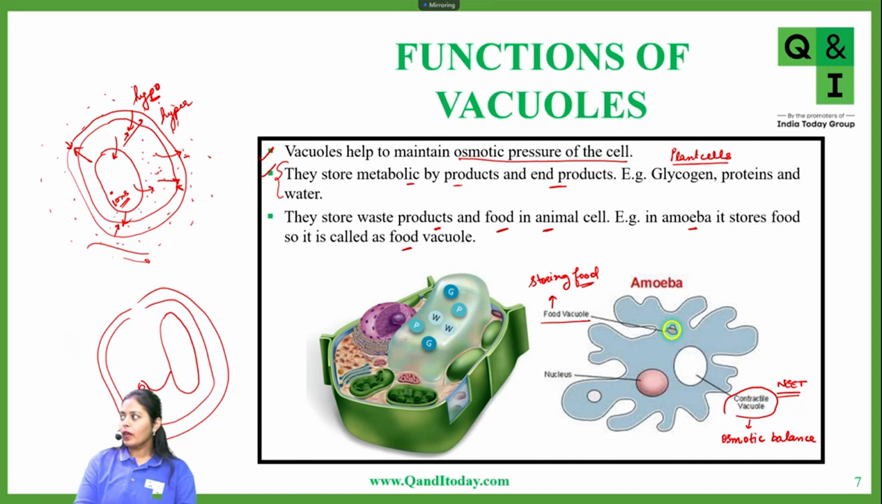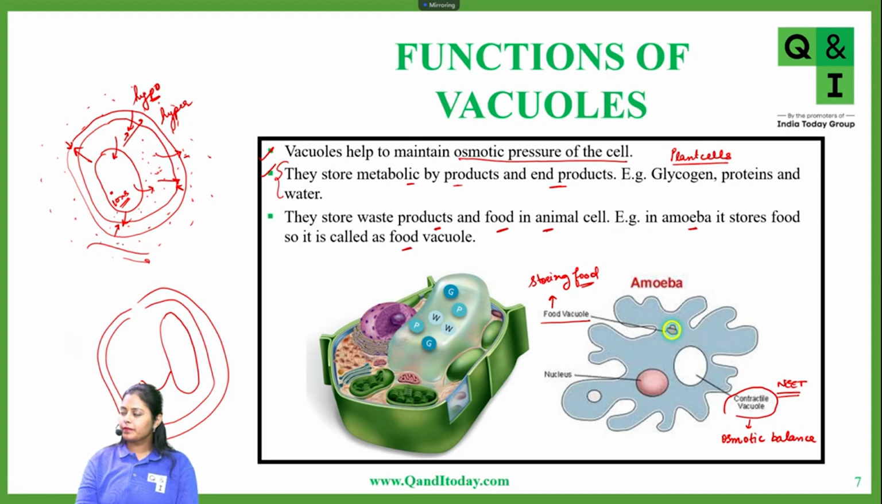Sometimes the vacuole is storing food. Then it is acting as a storage vacuole or as a food vacuole. When the vacuole is only designated to maintain the osmotic balance of the cell, then we can call it a contractile vacuole. It is just a special type of vacuole which is allotted the function that it will only maintain the osmotic balance in the cell. Okay?